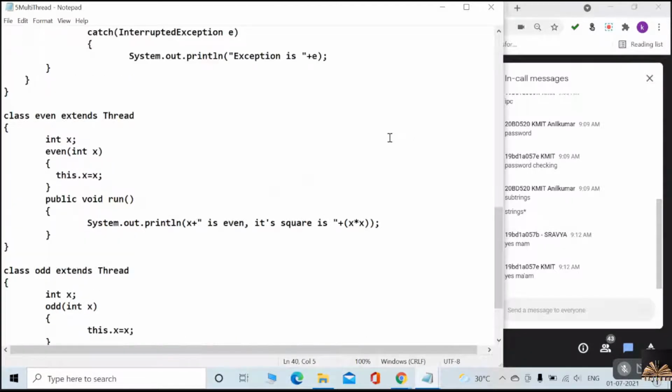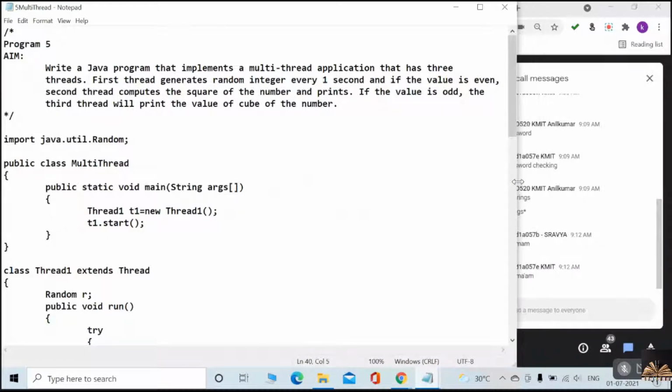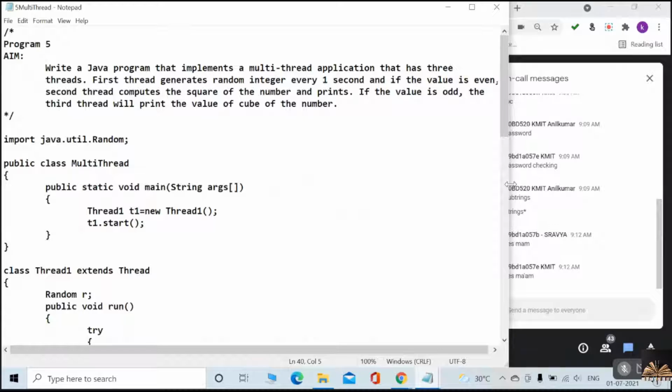Everybody please read the comment line first, read the program first along with me. The aim of this program is to write a Java program that implements a multi-thread application that has 3 threads.